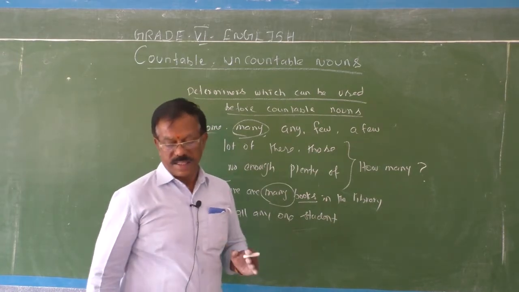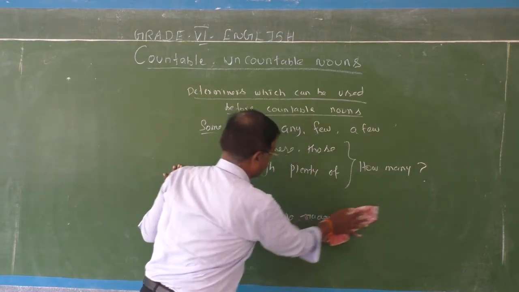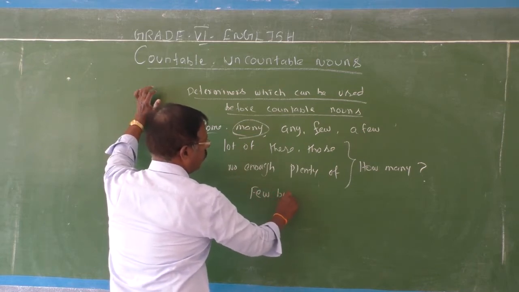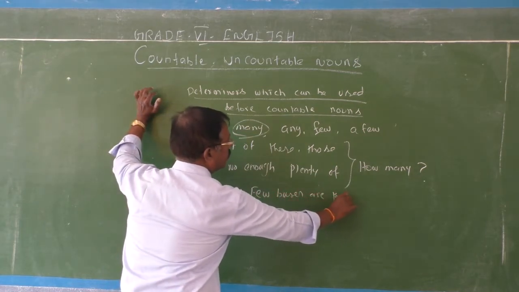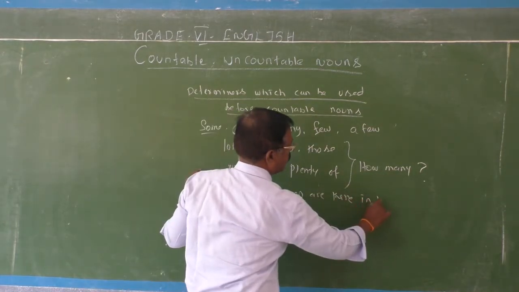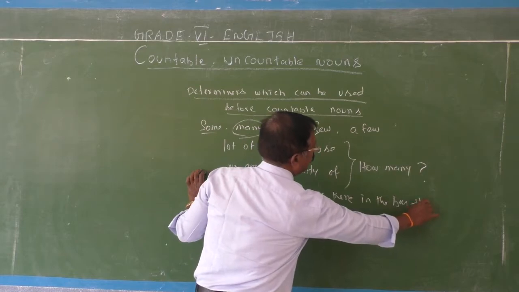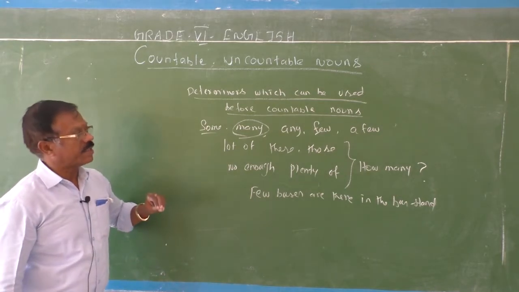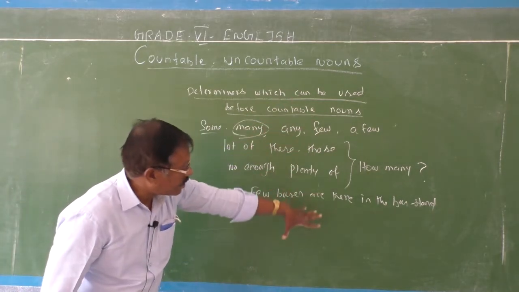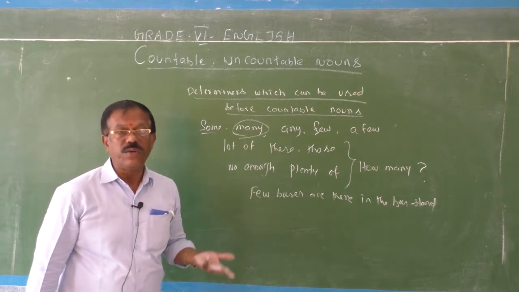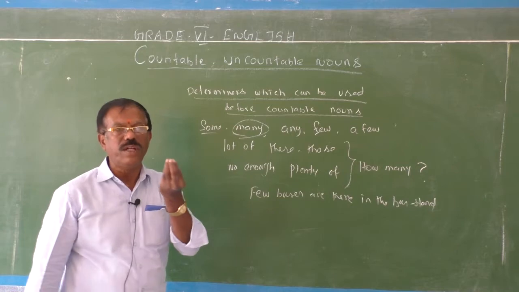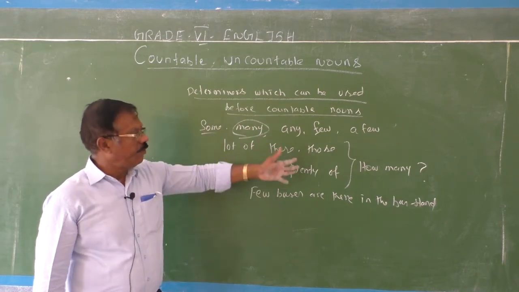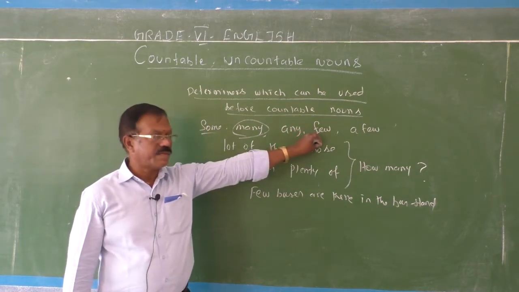During this lockdown, there are few buses in the bus stand. Few buses are there in the bus stand. Few leaves are there on the branch of a tree. Okay, so few means it is completely negative.